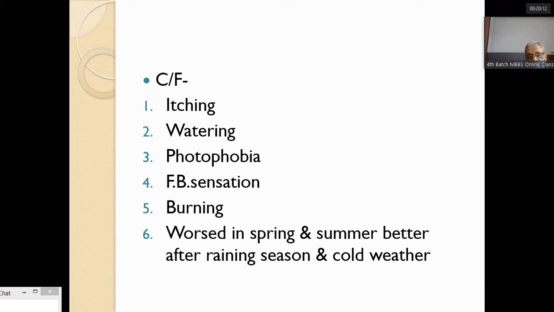The patient complains of itching, watering, photophobia, difficulty in seeing the light, irritation, foreign body sensation, and burning, and it is worse in the spring and summer seasons. The condition is better, or the patient gets relief, when there is rain or in cold weather. So vernal keratoconjunctivitis is more common in a dusty and windy atmosphere where there is exposure to the sun, dust, wind and smoke.